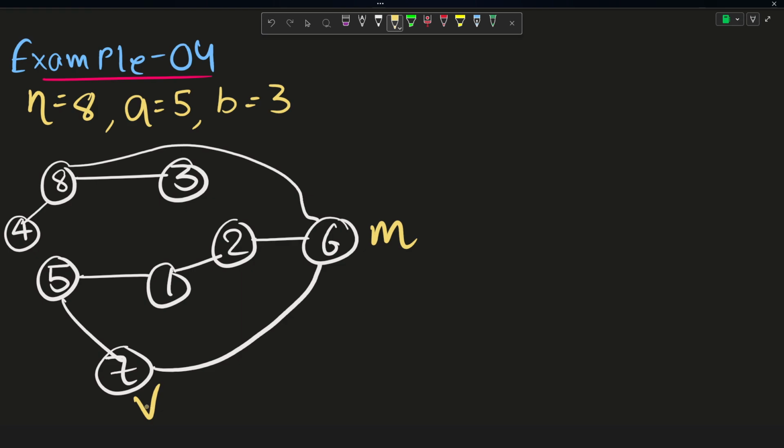Why? Because suppose Valerio now moves from the 7th to the 5th city, then what will Marcel do? Marcel will either go to the second city or till the 7th city. So suppose Valerio goes from here. Marcel has two choices now. He can move either here or here, right?